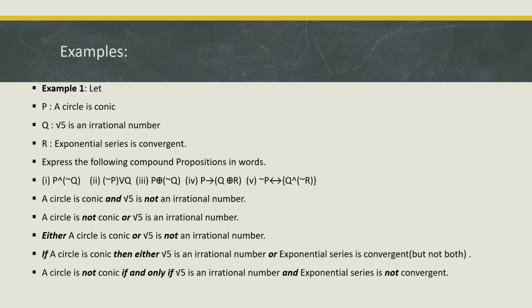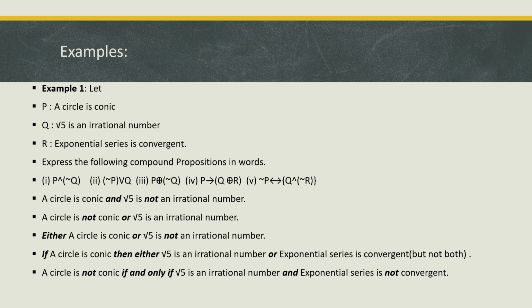Examples. Example 1. Let P: a circle is conic. Q: root 5 is an irrational number. R: the exponential series is convergent. Express the following compound propositions in words. P and negation of Q. Negation of P or Q. Negation of P XOR negation of Q. P tends to Q XOR R. Negation of P if and only if Q and negation of R.